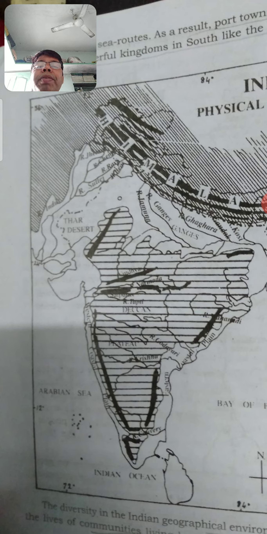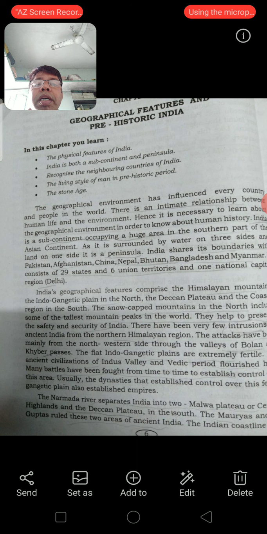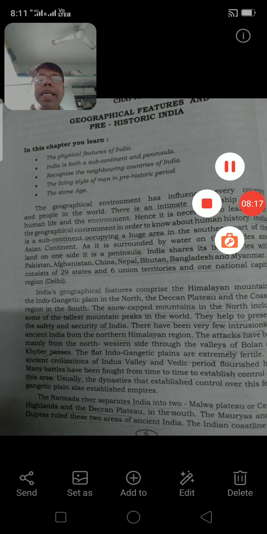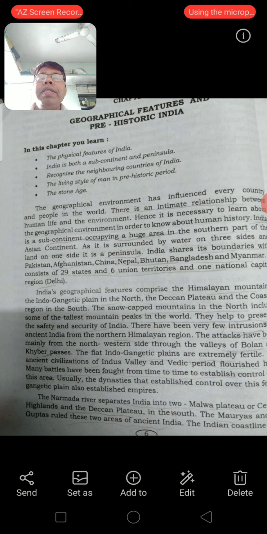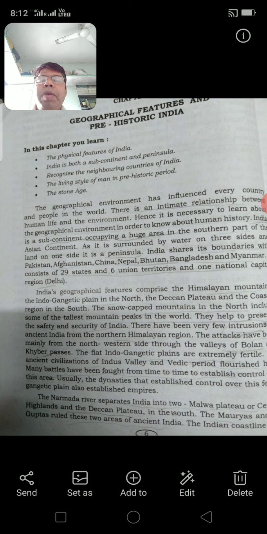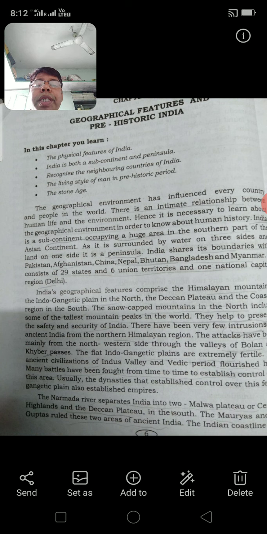There is no Himalayas in between there, but from the China side or from Afghanistan, it was difficult to enter our country because of the Himalayas standing as a wall. The attacks have been mainly, as I told you, from the valleys of Bolan and Khyber Pass, which are in the border place of Pakistan. Then the flat Indo-Gangetic plains are extremely fertile.